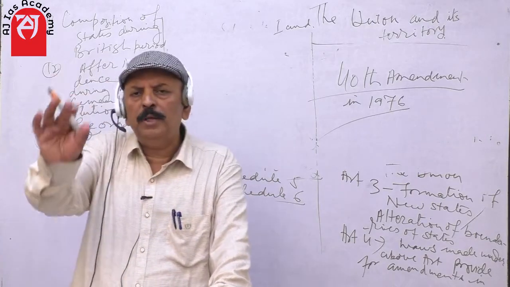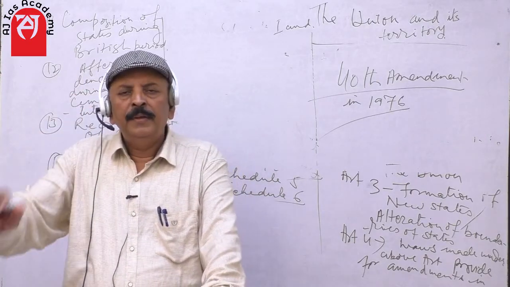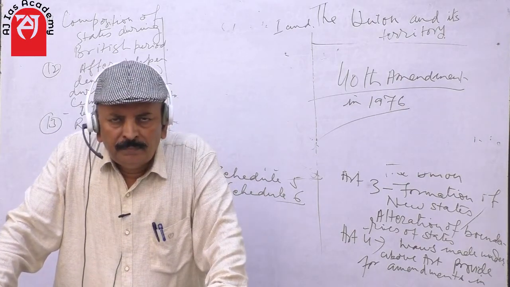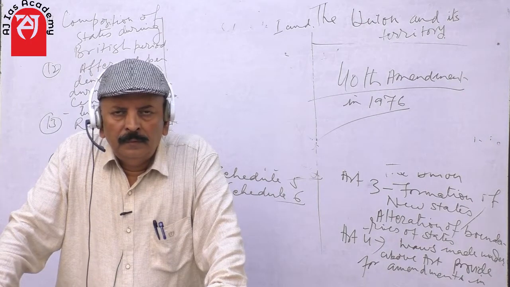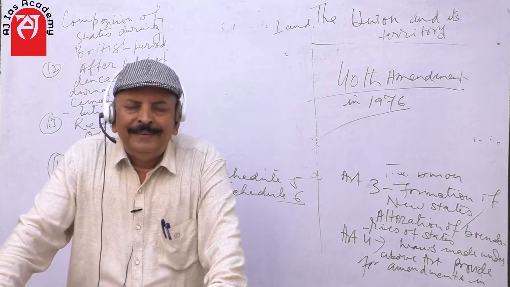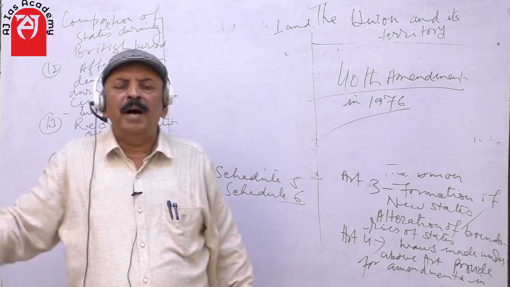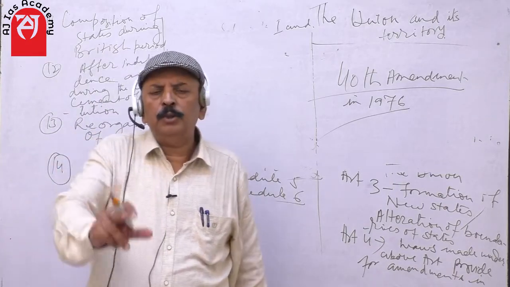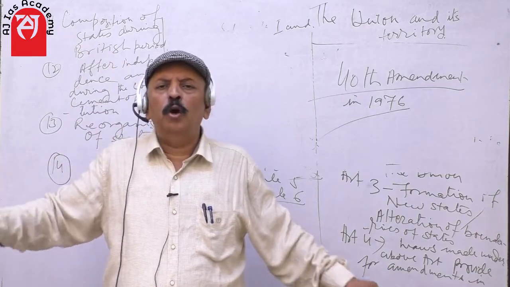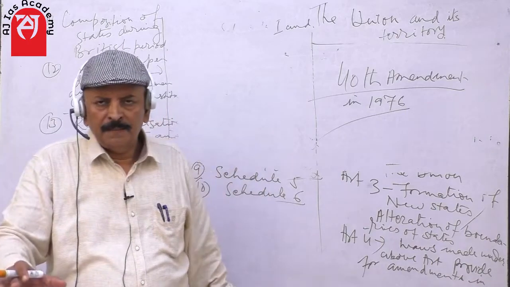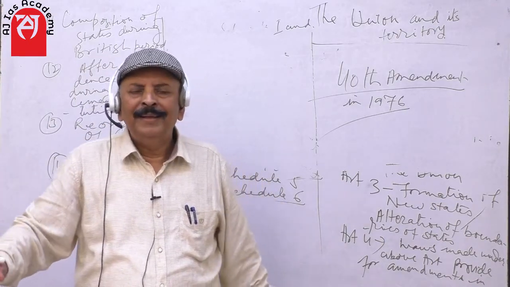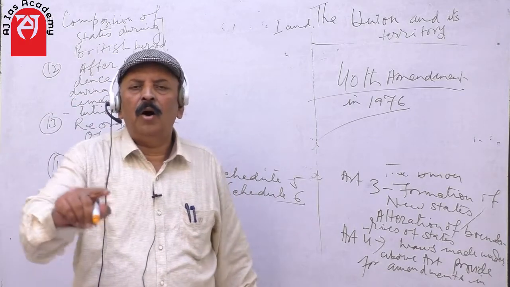So our constitution makers wanted that, in spite of the fact that they have been put in the mainstream of politics, their identity should not be merged. Their culture should be kept intact. They should be kept autonomous, and for that purpose Schedule 5 and Schedule 6 have been incorporated in our constitution.